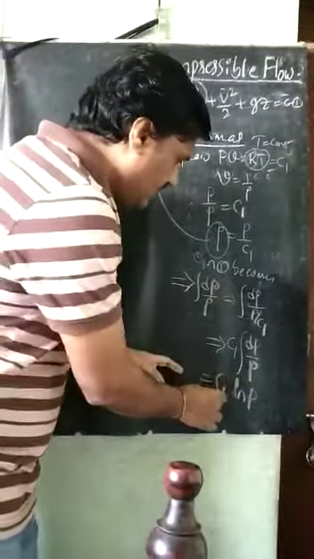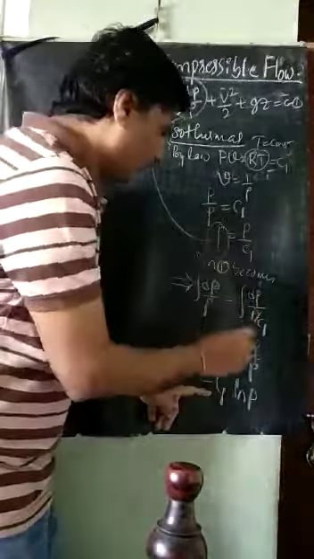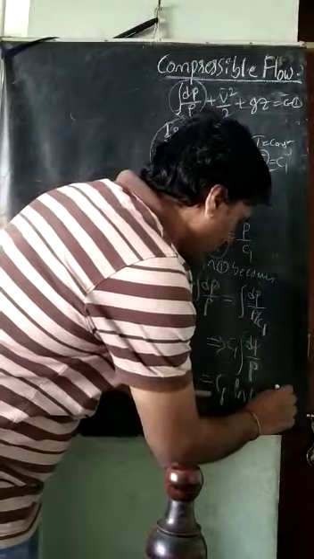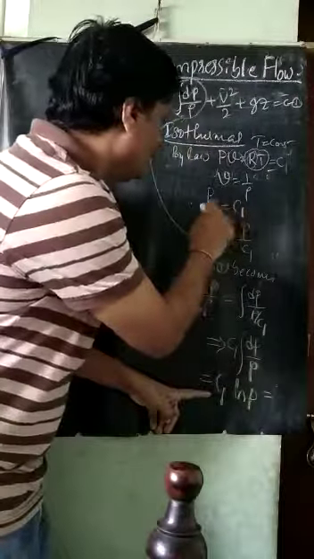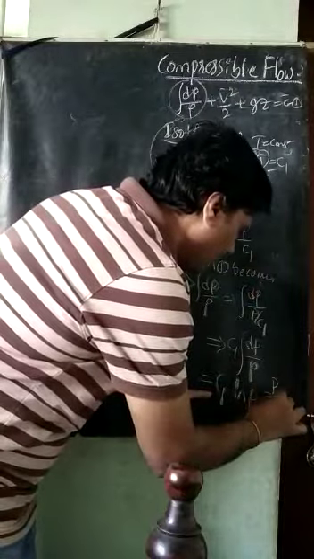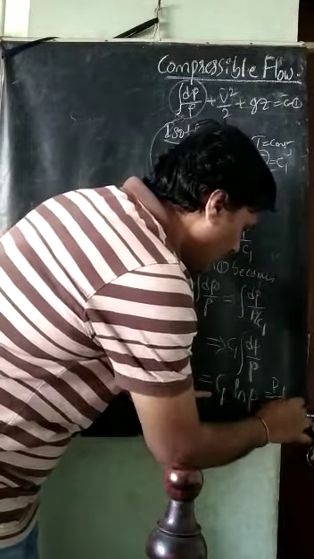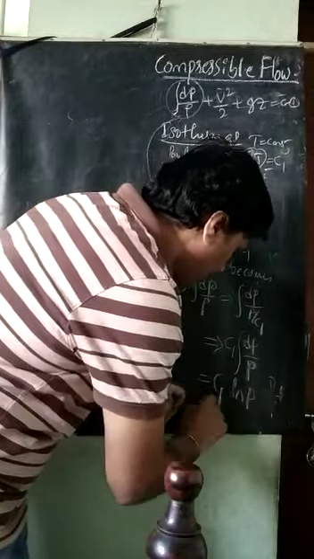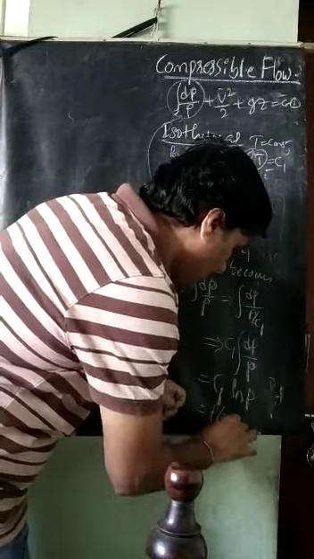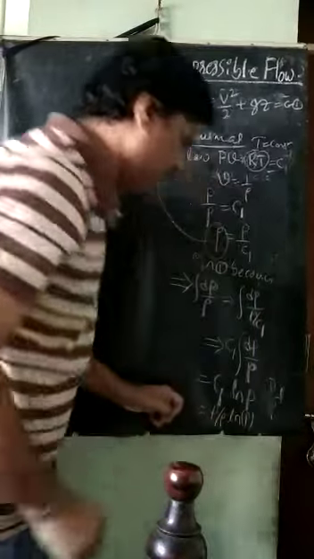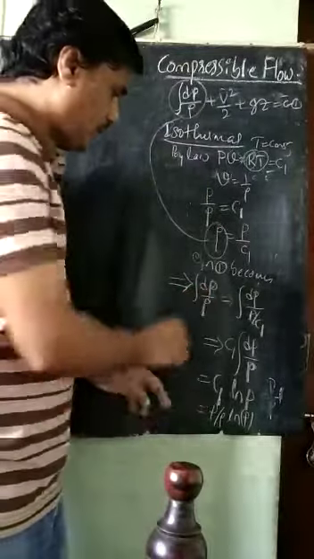Next, we know the C1 value: C1 is equal to P by rho. So what we are getting is P divided by rho times ln of P. Just I will write it here: P divided by rho ln of P. So this is equal to this. This is what I am getting.